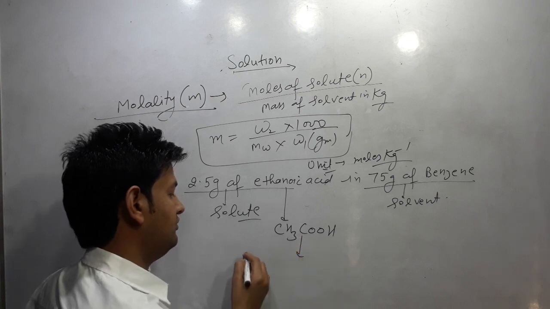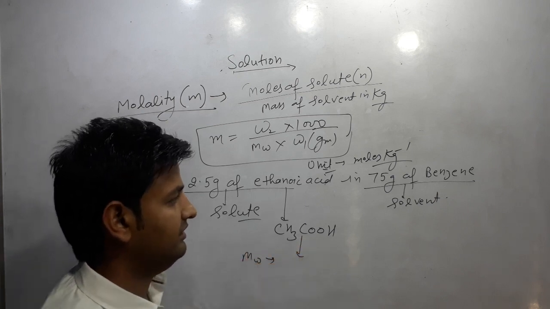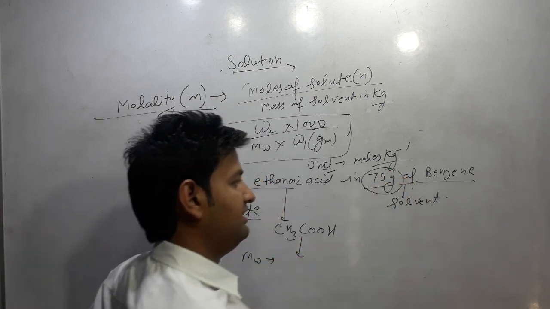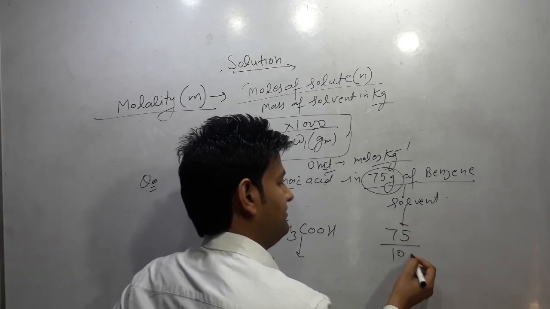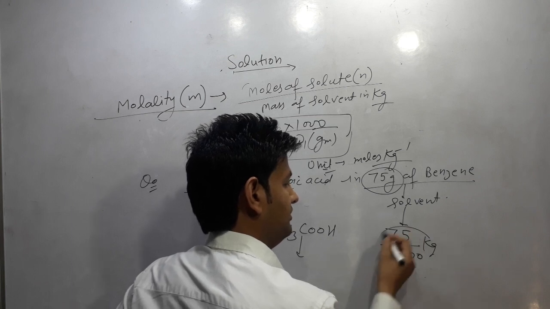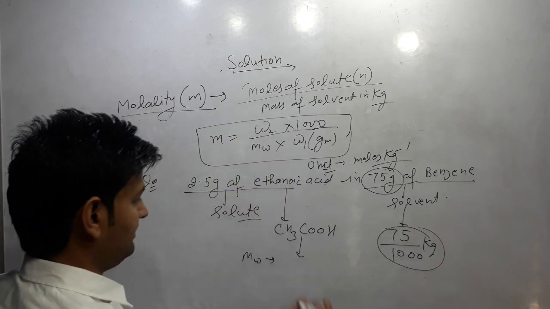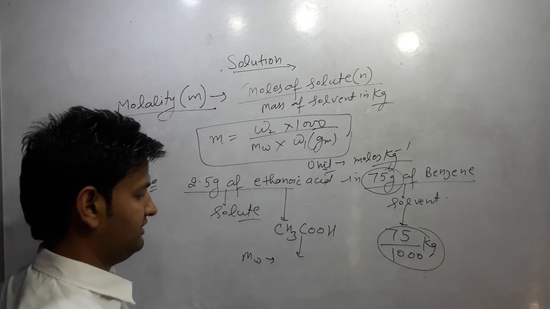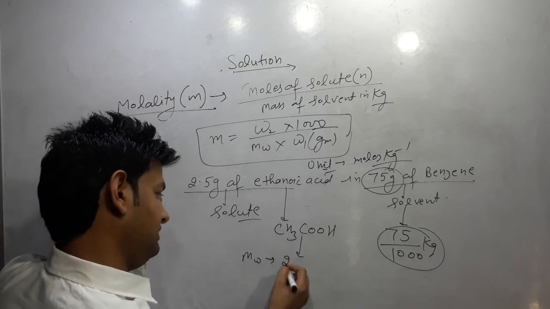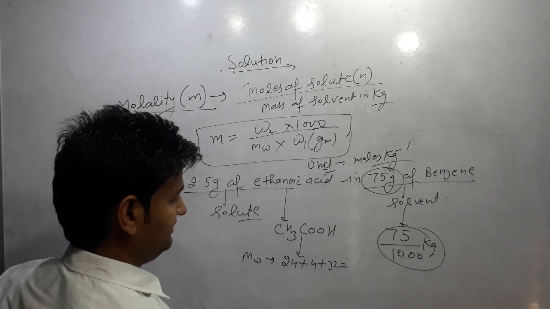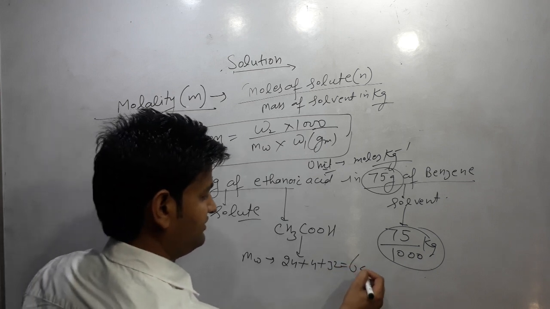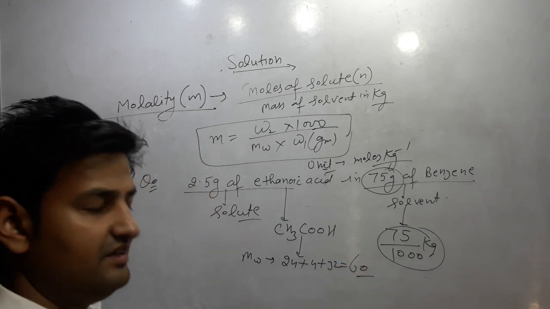We can calculate the molecular mass of ethanoic acid, and the mass of solvent given in gram can be converted into kilogram: 75 by 1000 kilogram. So we can easily calculate the molar mass of ethanoic acid: 24 for the carbon, 4 for the hydrogen, and 32 for the oxygen. This comes out to be 60. The molar mass of ethanoic acid is 60.